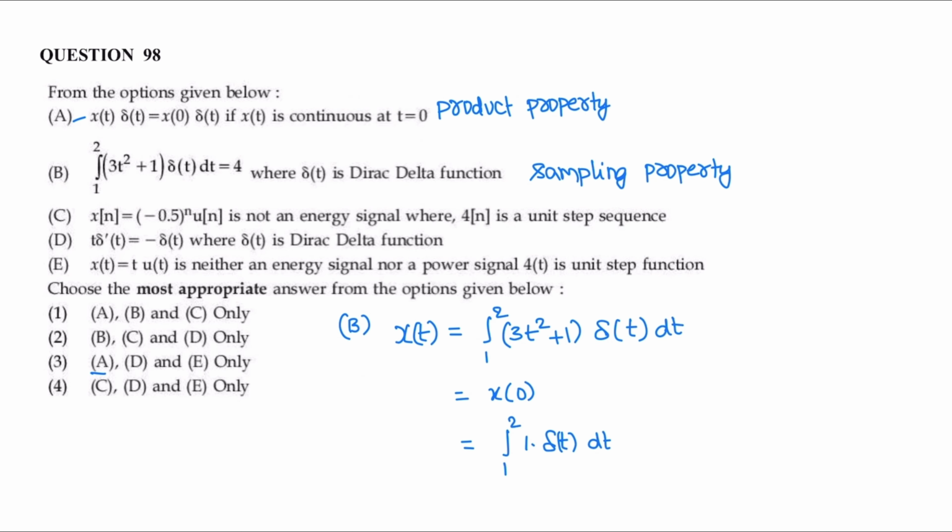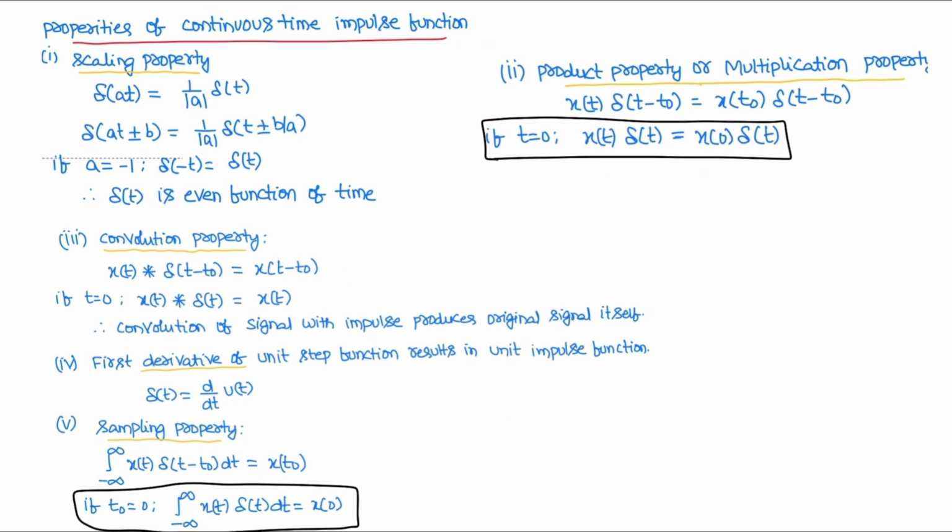Next question. This question is related to the properties of impulse function. Let us see the properties of the continuous time impulse function. One is the scaling property: delta of at is equal to 1 by mod a delta of t. Convolution property: x of t convolved with delta of t minus t naught is equal to x of t minus t naught. First derivative: delta of t is d by dt of u of t.